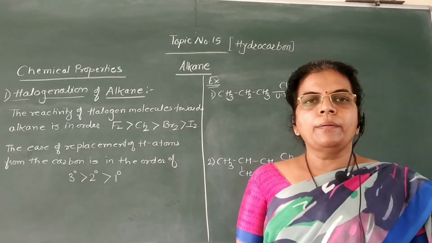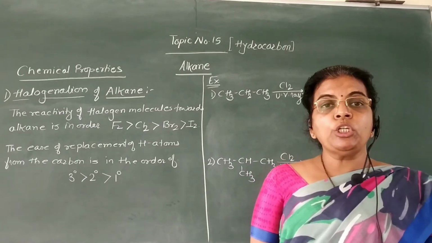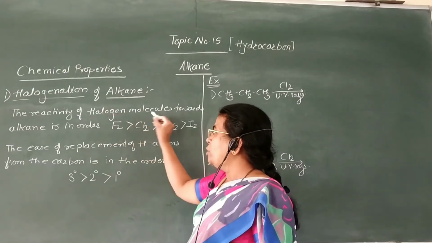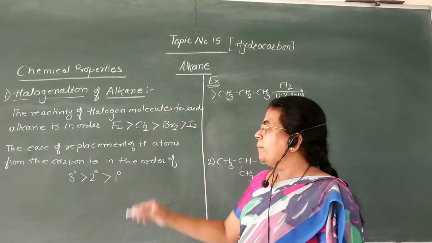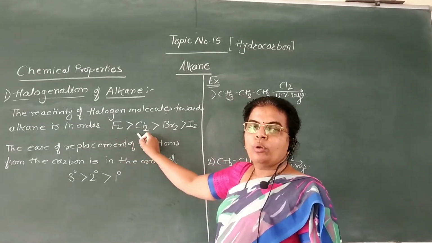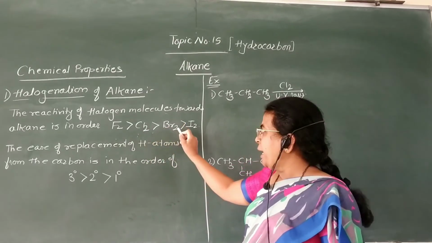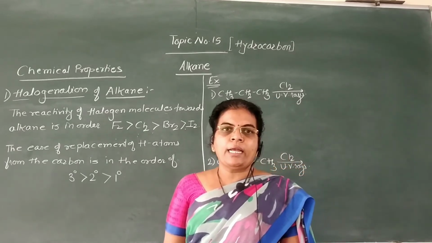Now in case of halogenation of alkanes, the reactivity of halogen molecules towards alkane is in order: fluorine is more reactive than chlorine, chlorine is more reactive than bromine, and bromine is more reactive than iodine. That is, iodine molecule is least reactive.